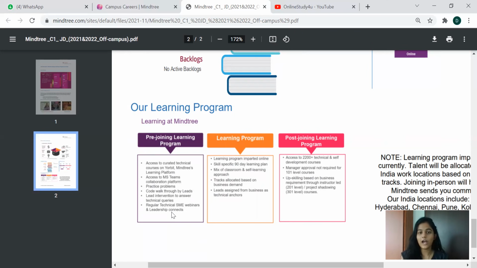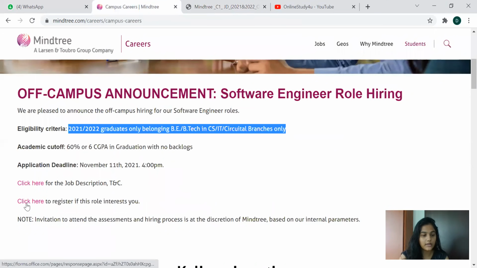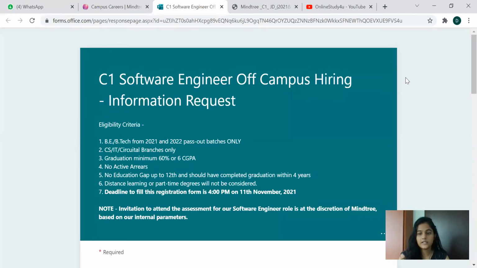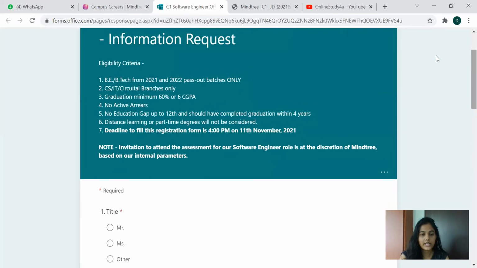So as of now, we have discussed the eligibility criteria, the compensation provided, the post-selection process, and the selection process. Now let's see the application process as well. So this is the form. You can see once more they have written the eligibility criteria, so please go through it once again, and if you are eligible in all respects, then you can go ahead.